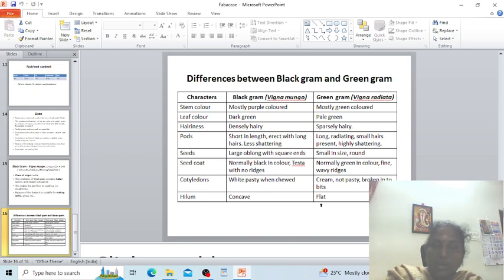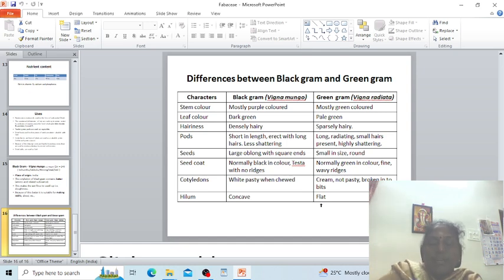The seeds are large, oblong with square ends, while in green gram the seeds are small in size and round. The seed coat is normally black in color, with testa having no ridges, but in green gram it is normally green in color with fine and wavy ridges. The cotyledons of black gram are white and pasty when chewed, but in green gram they are cream, not pasty, and break into bits. The hilum is concave, and in green gram it is flat. So these are all the major differences between black gram and green gram.